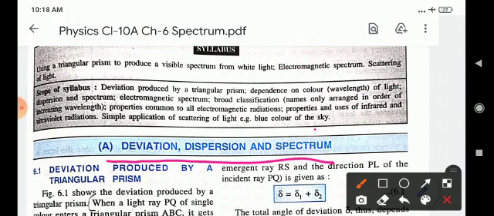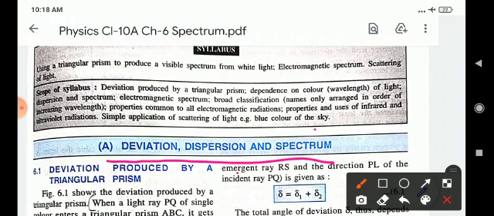Children, what is the meaning of dispersion? It is defined as the spreading of white light into the full spectrum of wavelengths. More technically, dispersion occurs whenever the propagation of light depends on the wavelength.